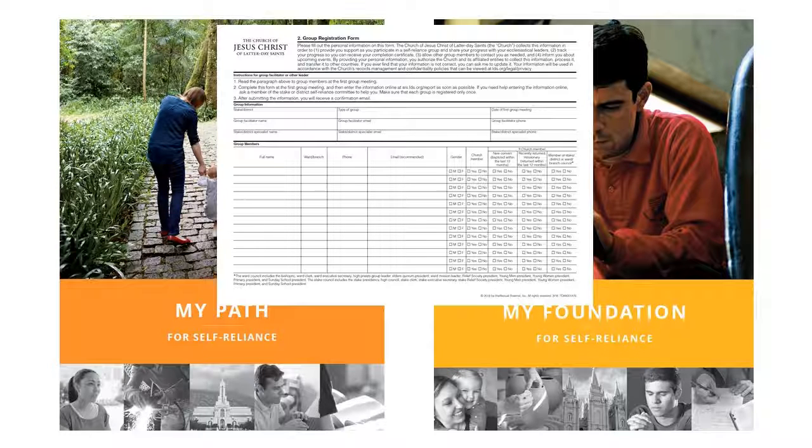Further, in your first week's meeting, you should remind all group participants to keep and retain the My Path booklet from the initial devotional. They will use this during week 12 to help them complete their individual surveys. If they have discarded or misplaced this workbook, you may want to have a few blank surveys on hand at your week 1 meeting to provide these individuals so that they can accurately record their week 1 measurements.